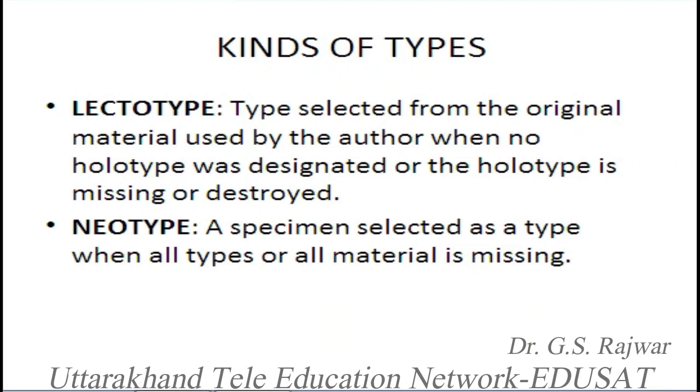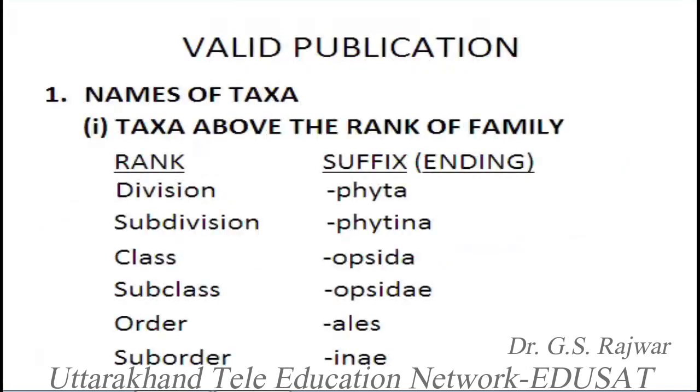This can be designated by any worker, any botanist, in the absence of the author, because we do not have the holotype, isotypes, syntypes, and even the original material. If the original material would have been there, we could have made the lectotype. But when all the material regarding holotype and other types is missing or destroyed, and original material is not available, then there is a new type material that is called neotype.